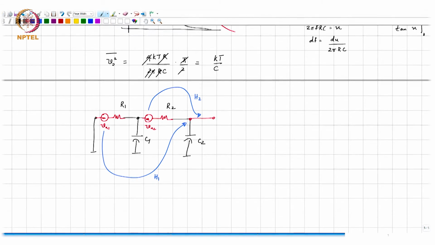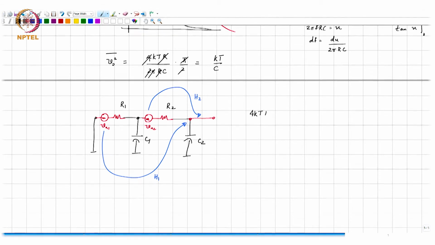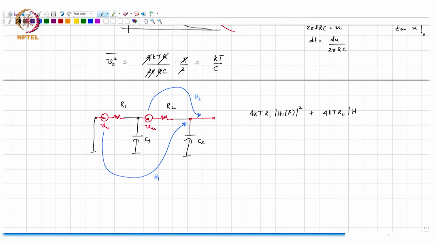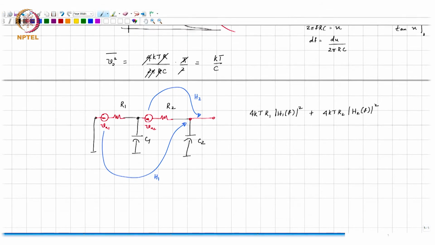So, the spectral density of Vn1 is 4kTR1 times mod H1 of f the whole square, plus 4kTR2 mod H2 of f the whole square. Right? We are adding powers, okay.